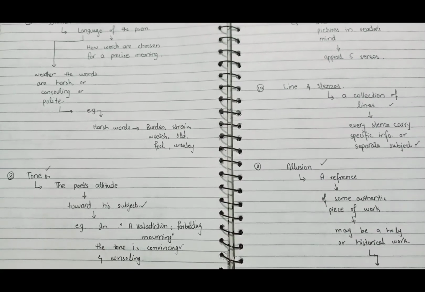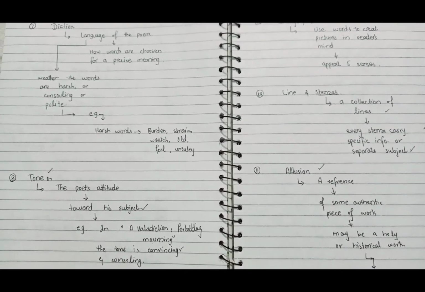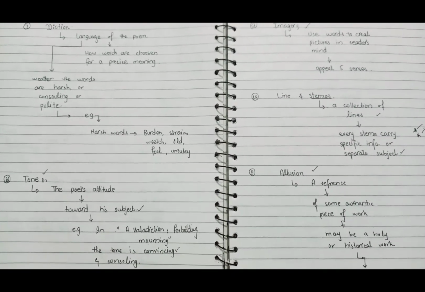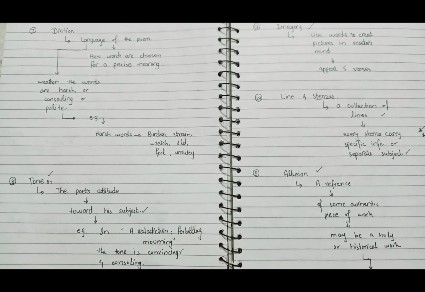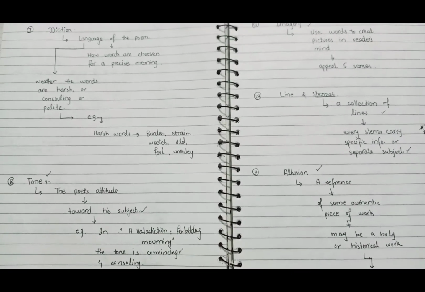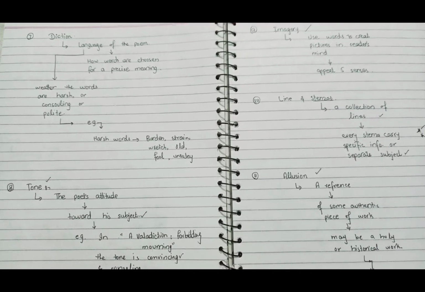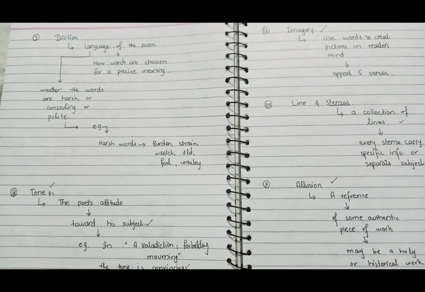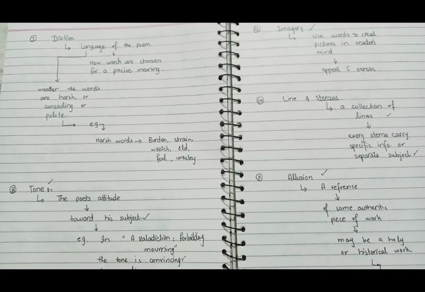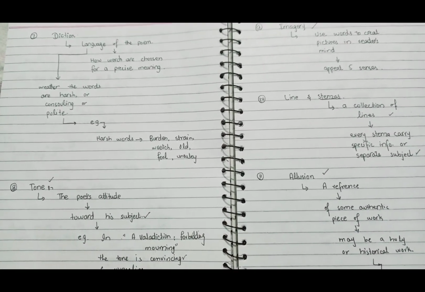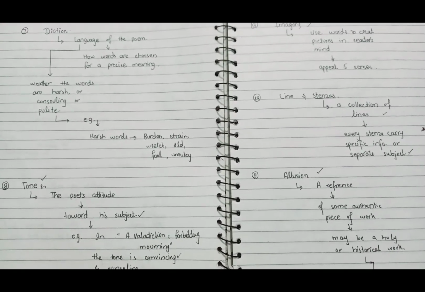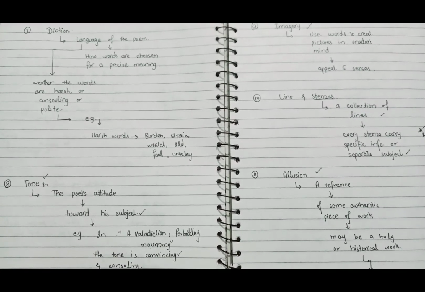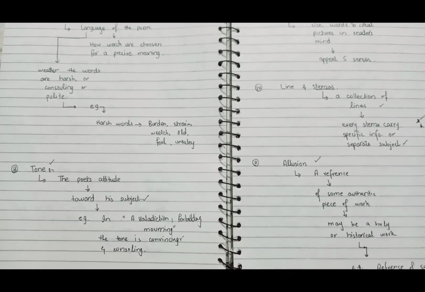So these kinds of words come on the harsh side, and usually poets use these words only when they want to show some anger or frustration. So the poet uses harsh diction. But here we discuss harsh diction only with the single purpose of making you understand what diction deals with. Diction is the use of language in the poem. How the words are used in a poem deals with diction.